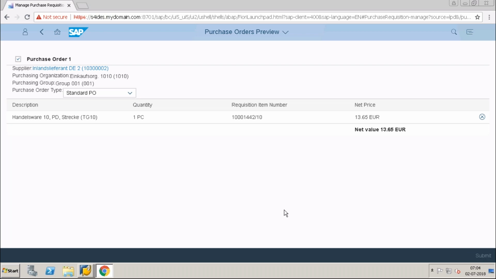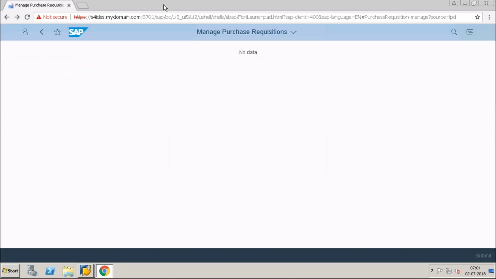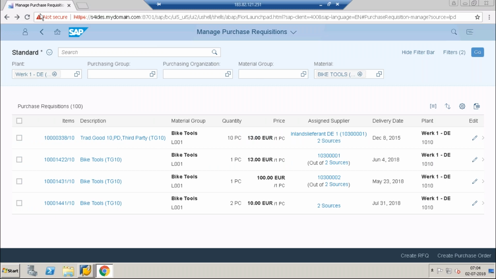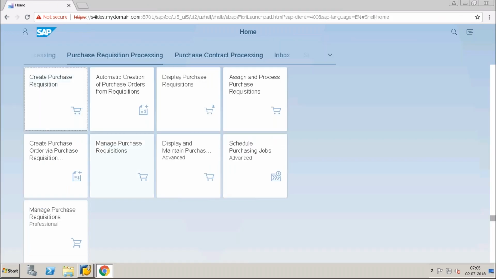This is a preview. The purchase order will be created. Okay, this is fine. So now I will go to the home page again. I have created the purchase order using manage purchase requisitions. Before that, we will just discuss what all the changes are from the purchase order point of view.